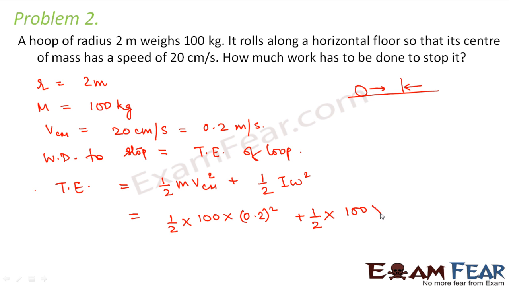So that will be m into r square, that is 2 into 2, into omega square. So what is omega square? Now we know that v is equal to r omega. So omega square can be written as v square by r square. So this becomes equal to v square by r square. So this will get cancelled. So this comes out to be 4 joules. So this is the amount of work that needs to be done in order to stop the hoop.